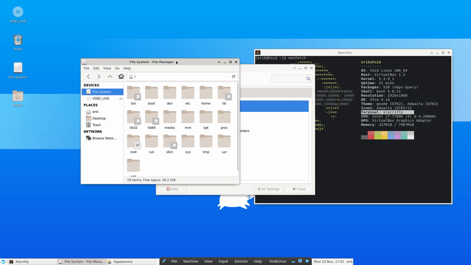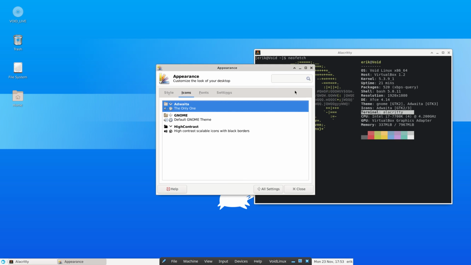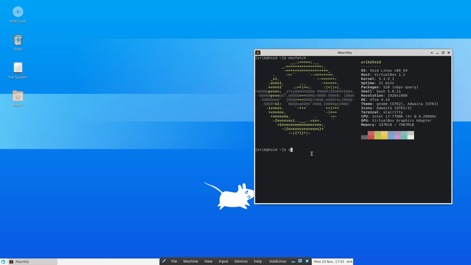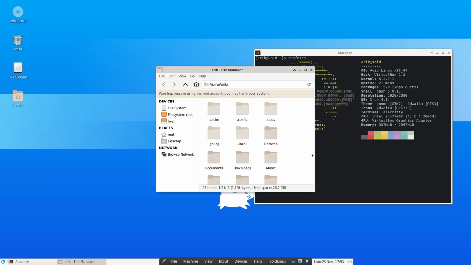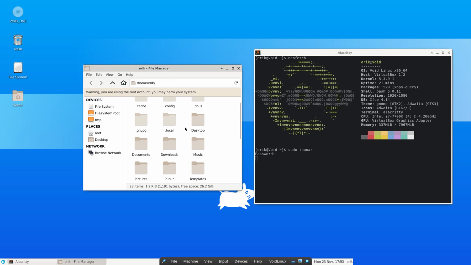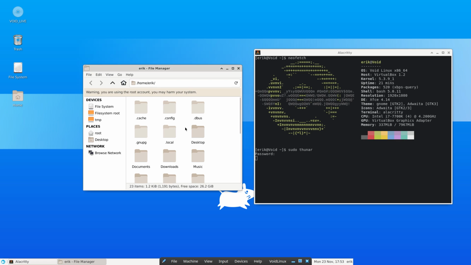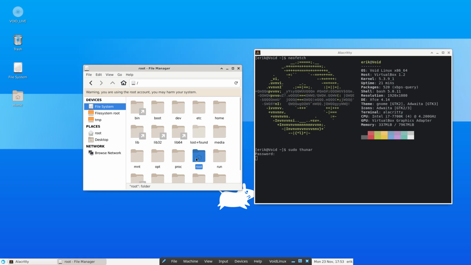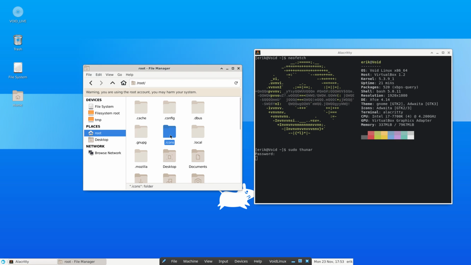Can't open Thunar as root unless sudo Thunar. Never done that because we have an option to just right mouse click on Arch Linux. So I am in home Eric, right? But I should be coming to root and icons.